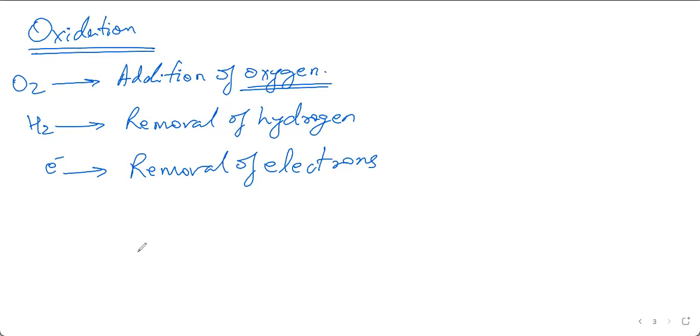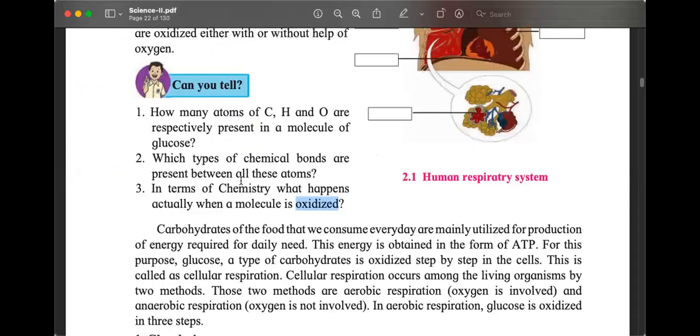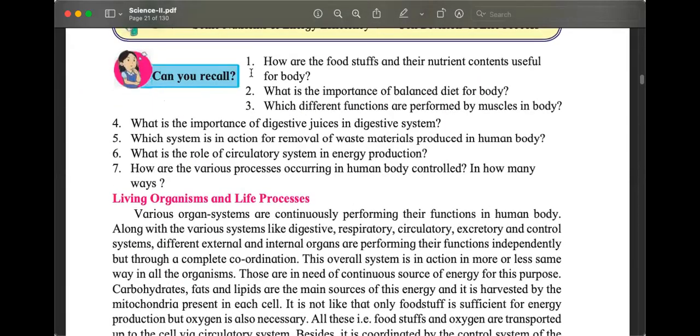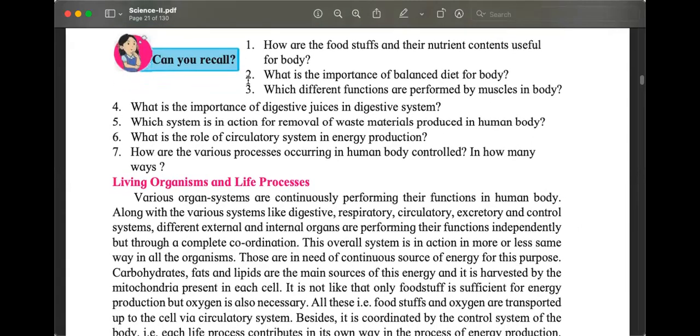We will stop here for today, for now. Your homework will be, I will show it in the textbook. You will answer these 7 questions on the first page of the chapter. Can you recall?